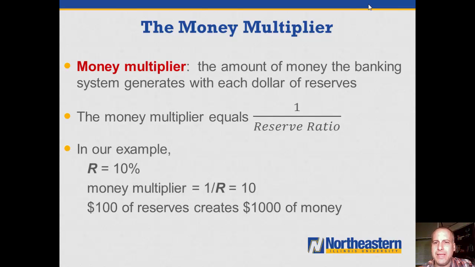In fact, we can calculate the maximum amount of money that can be supported by that $100 by examining the reserve ratio. The money multiplier tells you the amount of money that the banking system generates with each dollar of reserves. As long as banks hold no excess reserves, the money multiplier is equal to 1 divided by the reserve ratio. In our case, the reserve ratio is 10%, so the money multiplier is 1/R = 10. And so the $100 of reserves can create 10 times that, or $1,000 worth of money.